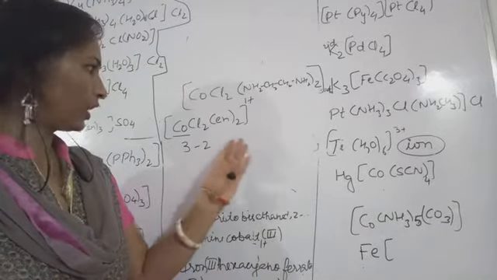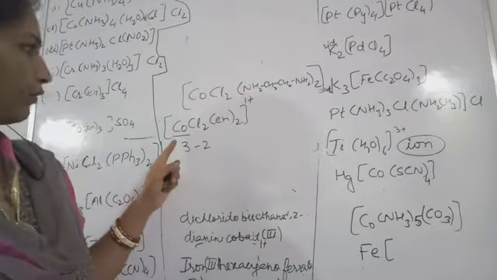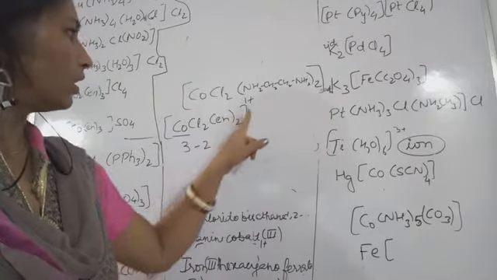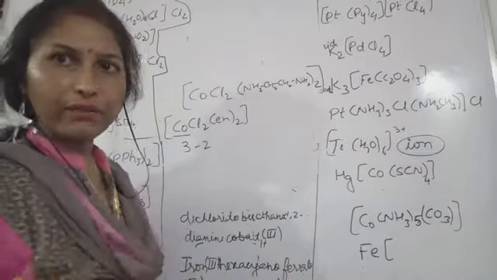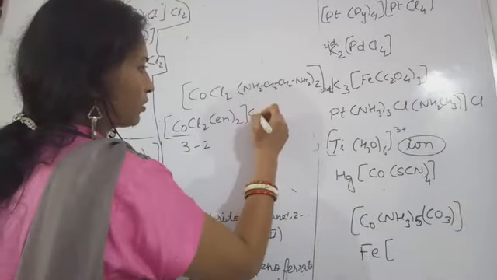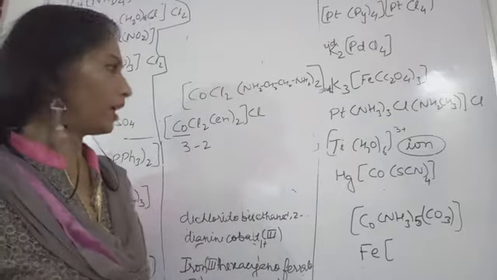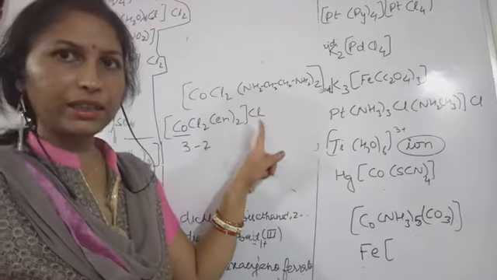If you want to neutralize this, then you will have to add an anion. So you can write like this, Cl. The Cl will be acting as the counter ion.